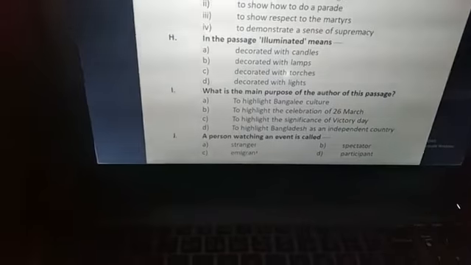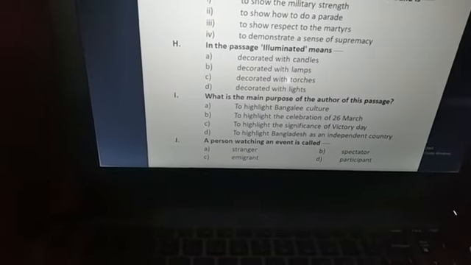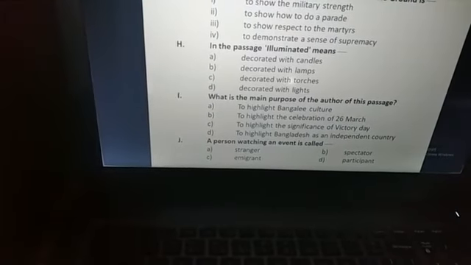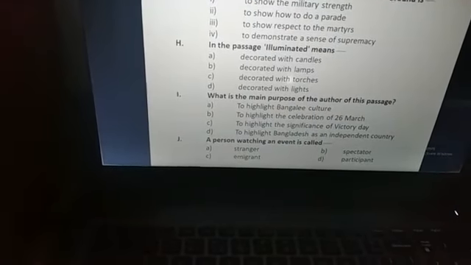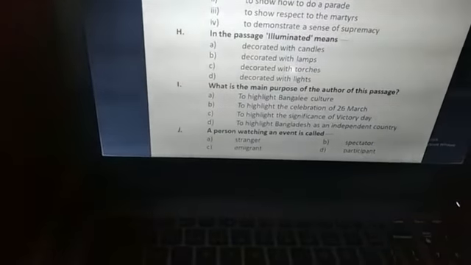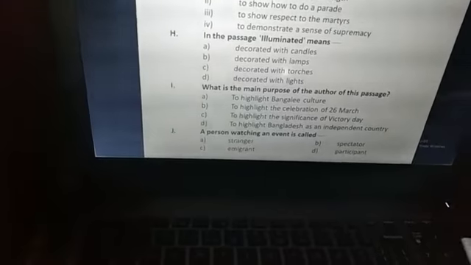And number I, what is the main purpose of the author of the passage? To highlight Bangla culture, to highlight the celebration of 26 March, to highlight the significance of Victory Day, to highlight Bangladesh as an Independence Day. Here, we don't highlight the Independence Day. Here we highlight the celebration of 26 March, as there are different types of organizations arranged on this day. That is why we have to answer to highlight the celebration of 26 March. Okay, my dear student, number J, a person watching an event is called, you all know, spectator.